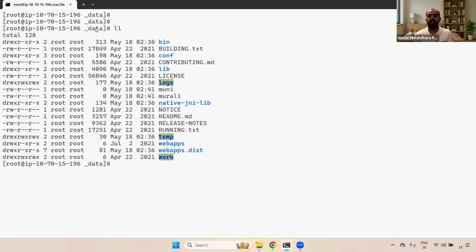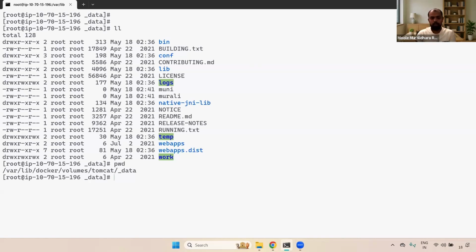To verify, inside this Tomcat volume I have added extra files, a Muni file and a Murli file. We attach this volume to the new container, go inside the container, and verify whether it is really attached and whether the extra data is available.